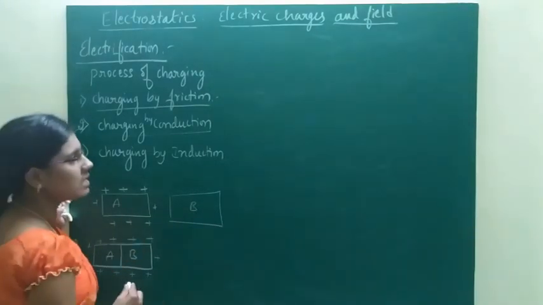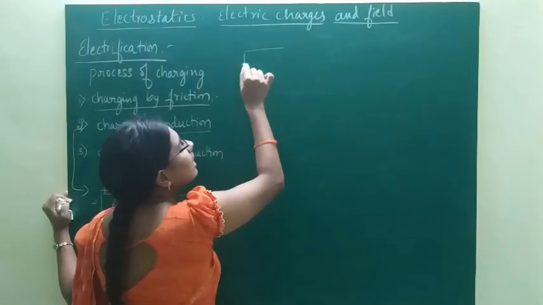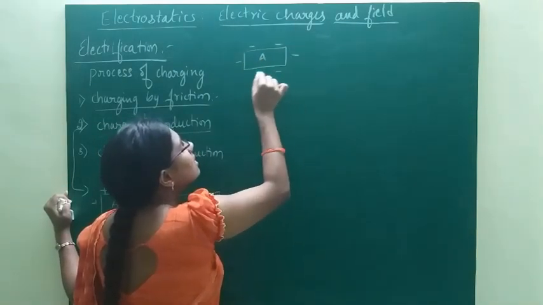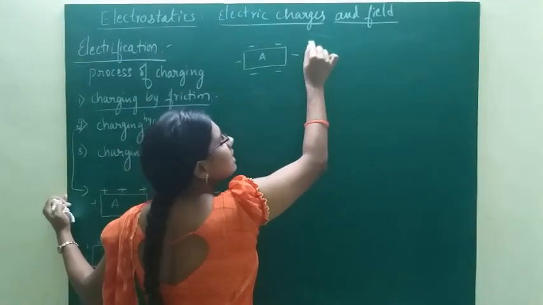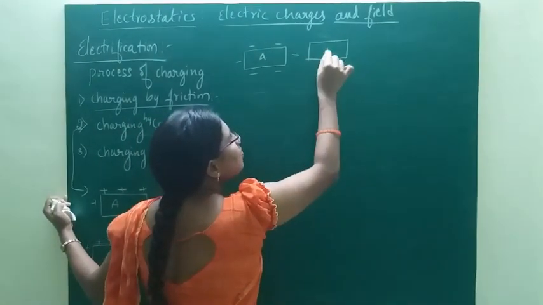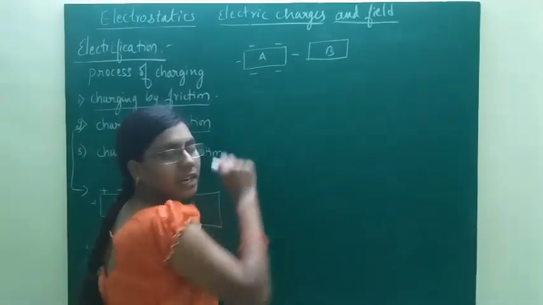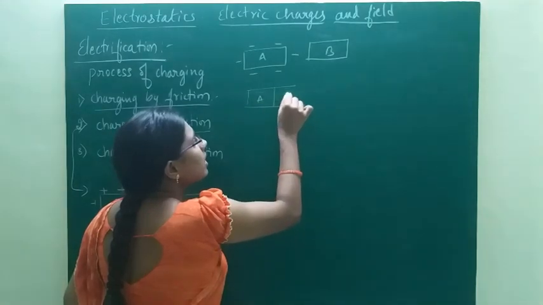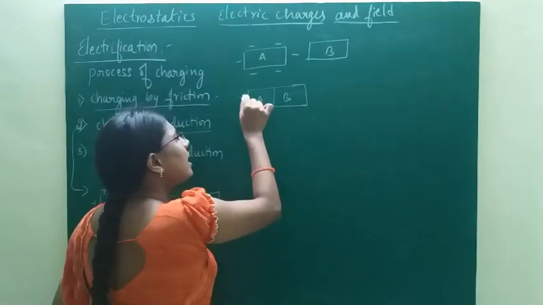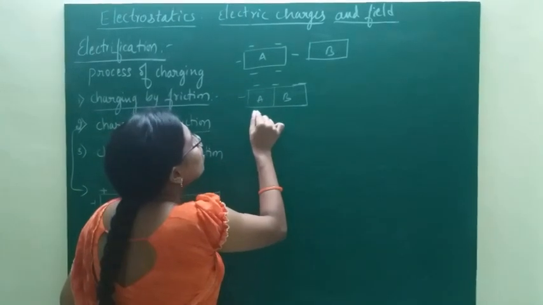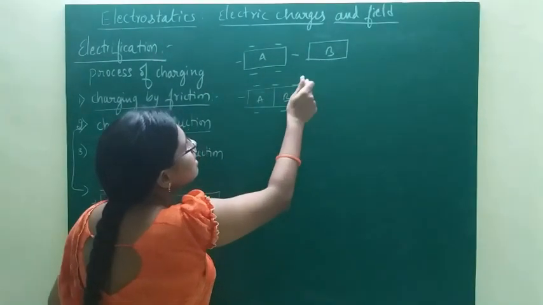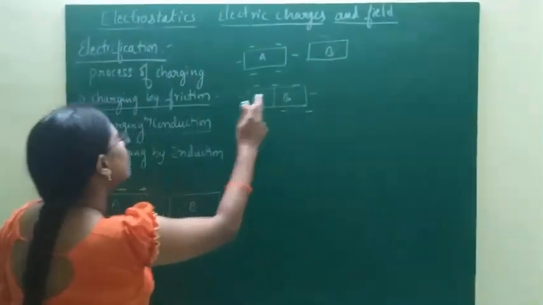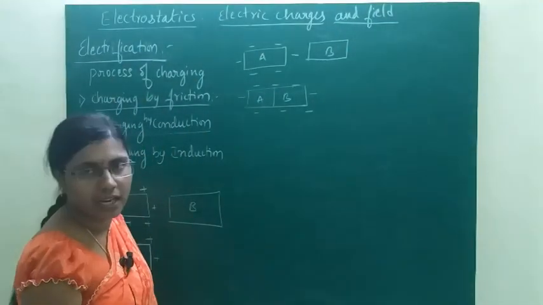Or suppose we consider a negatively charged conductor A. If this negatively charged conductor A is kept in contact with the uncharged conductor B, then negative charges also flow to the uncharged conductor uniformly. This is the method of charging by conduction.